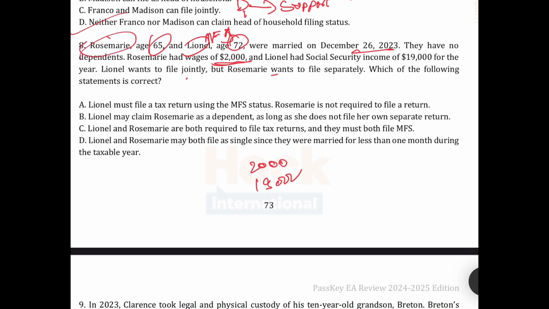And she doesn't want to, or she wants to file MFS. Okay, which of the following statements is correct? So they can file MFS.